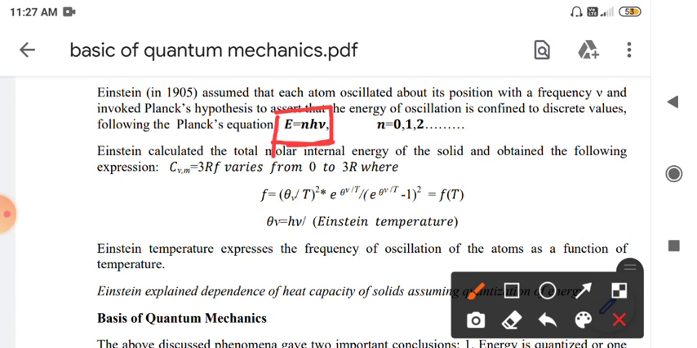Based upon that, Einstein has calculated the molar heat capacities for the various solids, and based upon this he has given one function. He modified that equation so that the molar heat capacity is equal to 3R times F, which varies from 0 to 3R, where F is a function of temperature.